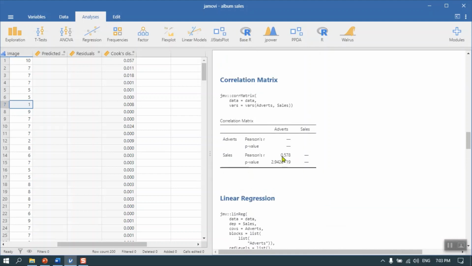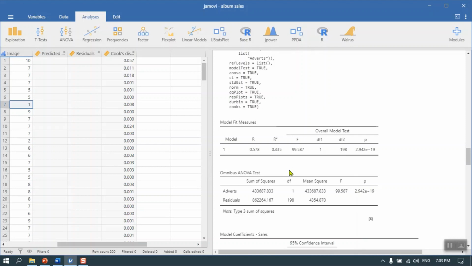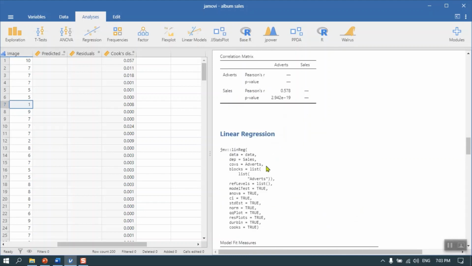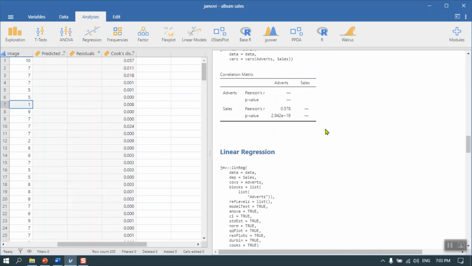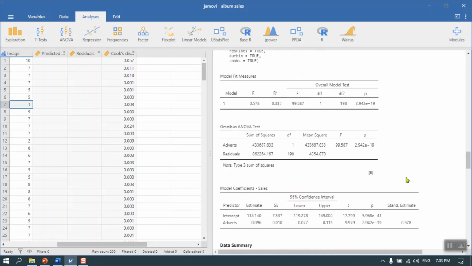And the correlation, the Pearson linear relationship, is 0.578. Not too surprising. The square root of the coefficient of determination, that is capital R versus capital R squared, is 0.578, as expected. The R squared coefficient of determination is 0.335, and it is statistically significant, but we would have known that already because we saw the correlation coefficient. This is a simple regression model.